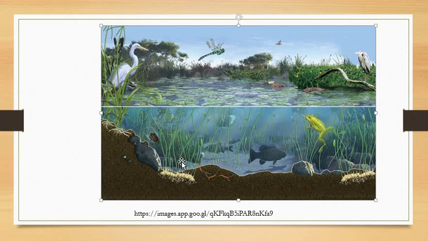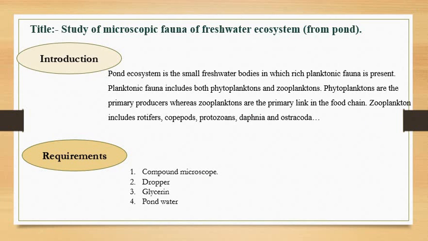So with the help of these pictures, you might have got the idea about how the pond ecosystem is there, why the zooplankton and phytoplankton are important, and how they act as a connecting link in the food chain or food web. Now let's go back to the study of microscopic fauna, right? So after the introduction,